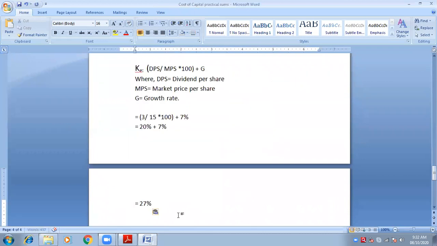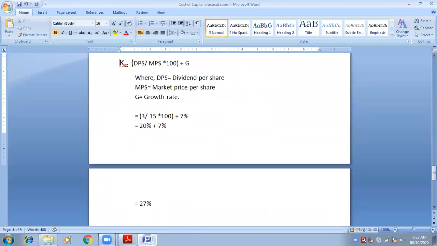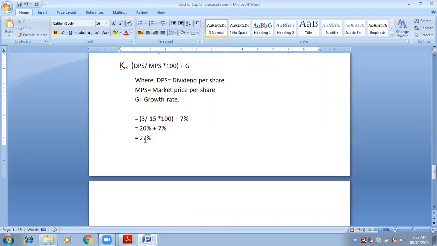So how will it be written? This way. Okay. Now the formula of KE is DPS upon MPS into 100 plus G, where DPS is dividend per share, MPS is market price per share, G is growth rate.